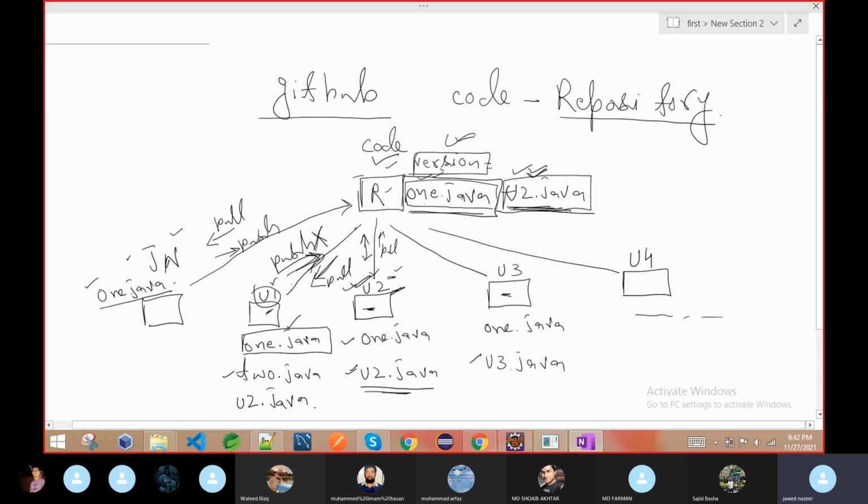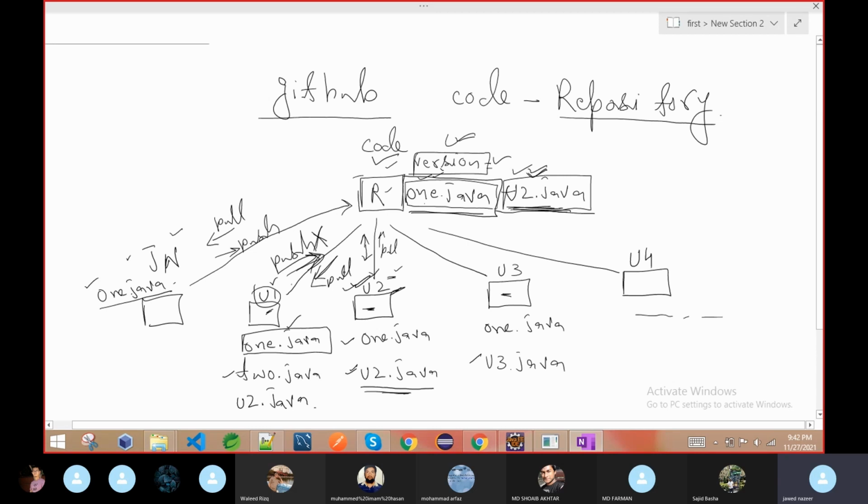If you do not synchronize and if any changes have happened here, then it will not allow you to push the code without pulling the code. Pulling means taking the latest changes from your repository to your local, means downloading the code. If any changes happen, then you are unable to push the code without pulling the code.